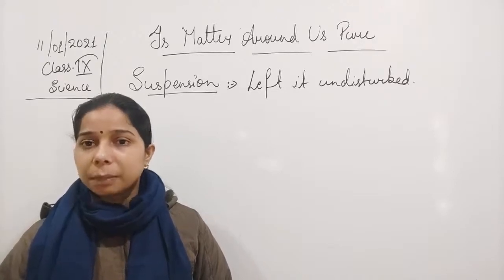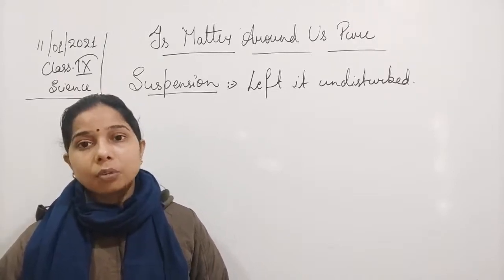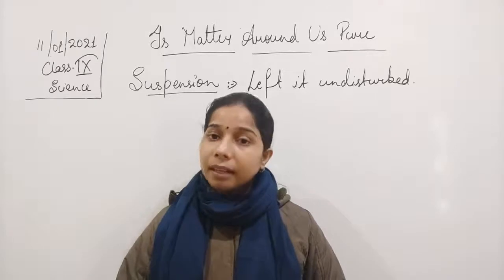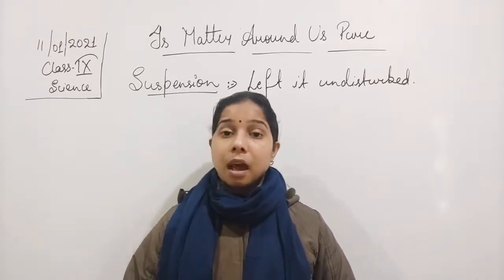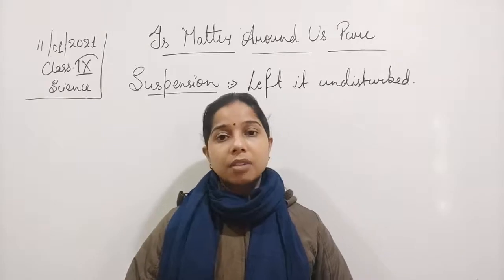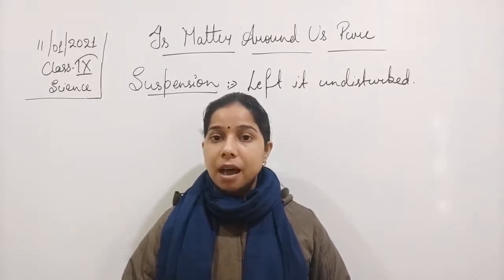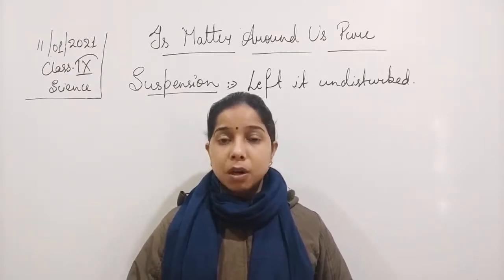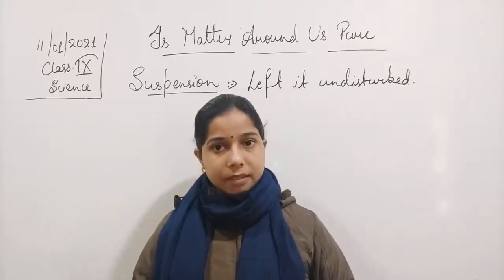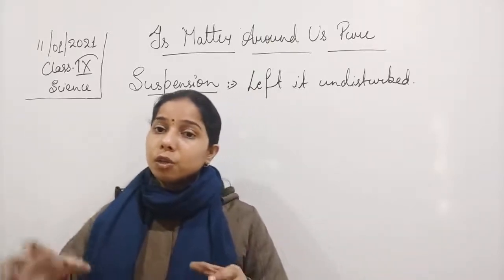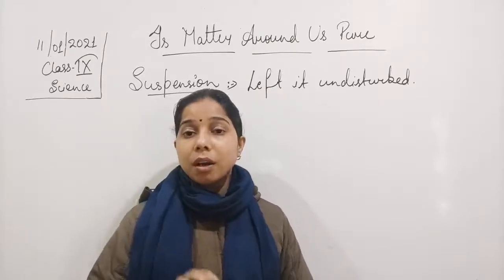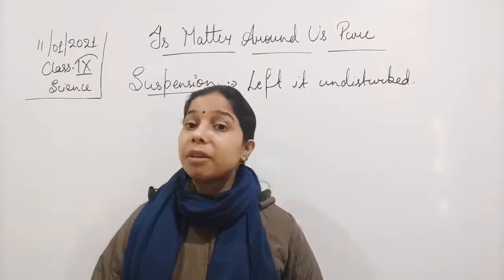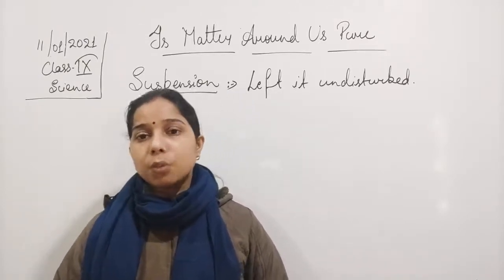Okay, so suppose you have taken a beaker, all the sand will settle down at the bottom. So we can say that in case of a suspension, settling occurs. Now what you have to do is take a filter paper and a funnel, and keep the filter paper on the funnel, and take another beaker. Now you will shake the sand and water together properly, and then pour that sand and water into the funnel in which the filter paper is there. It means we are simply filtering the sand and water.